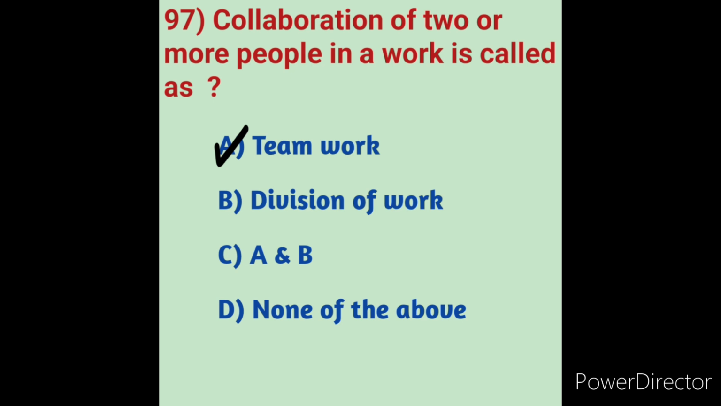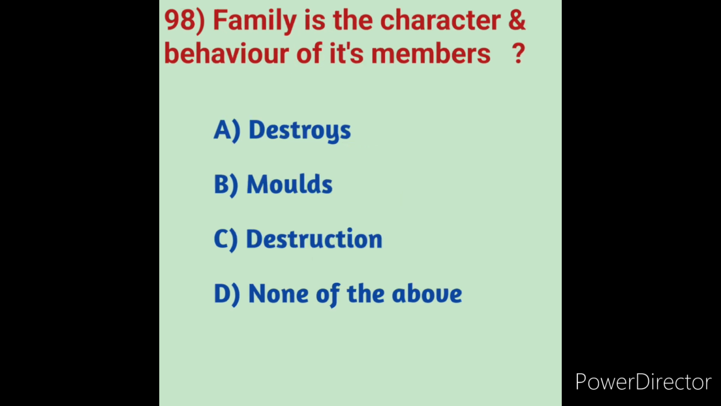Next we will move on to question number 98. Family is the character and behavior of its members. We will see the options here. Option A destroys, option B molds, option C destruction, option D none of the above.